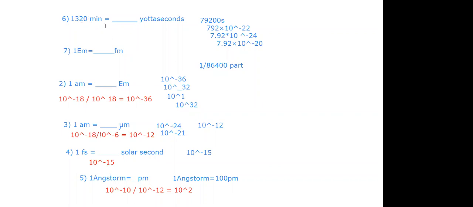And after that, I multiplied 1320 into 60. And then 10 to the power of minus 24. From that, I got that answer. Okay, so you kept it in terms of 10 to the power minus 24, then you converted it in terms of minus 20, right? Yes, sir. Okay, means the final answer is 7.92 into 10 to the power minus 20, correct? Yes, sir. Okay, fine, that's correct.